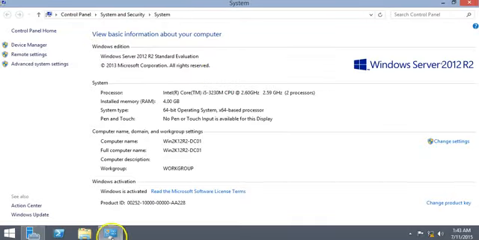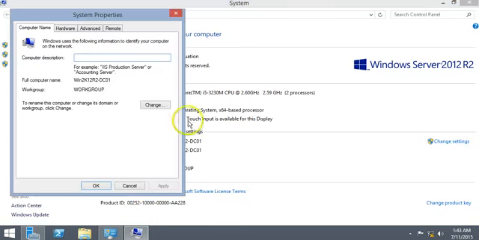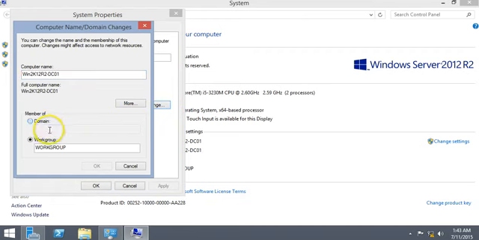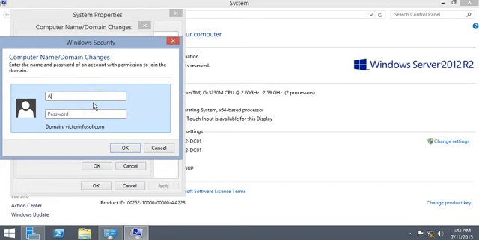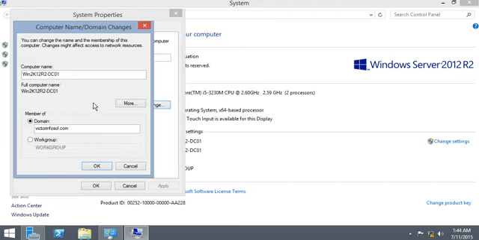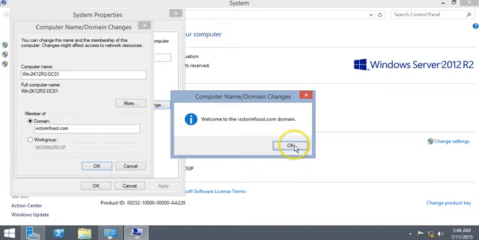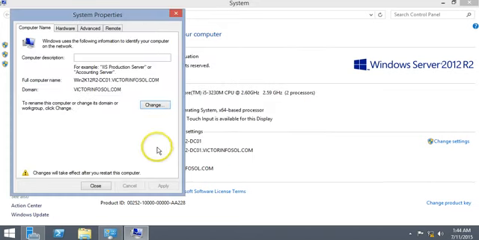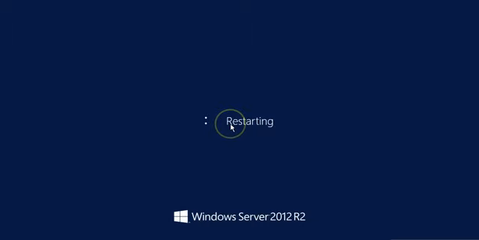So I'm on Windows Server 2012 machine and going to join this machine in domain. I'm typing my domain name, hit enter. Sometime it did not recognize administrator, and my password. Welcome to the Victor Infosol domain. So looks good. I'm going to restart my server.